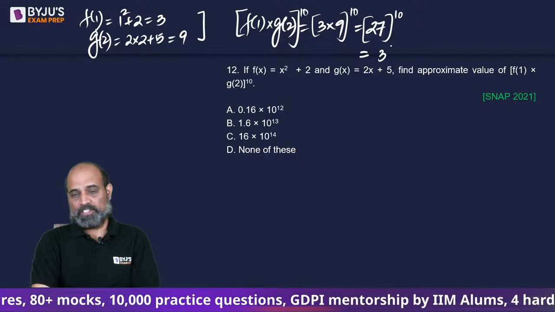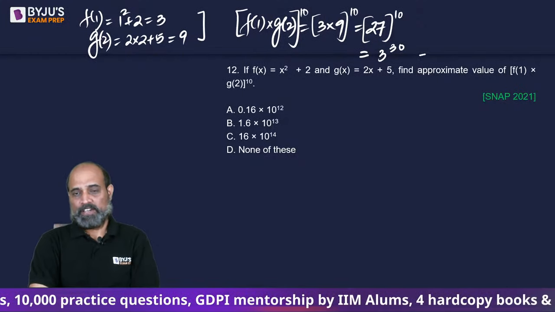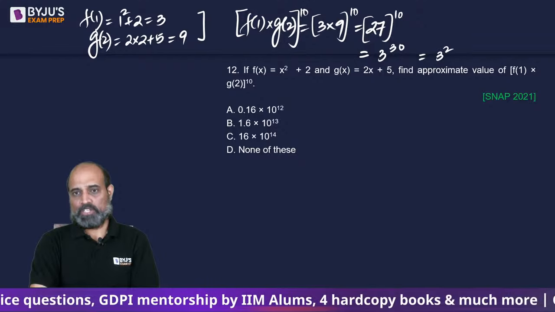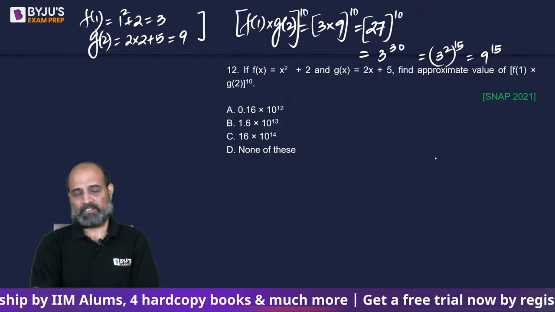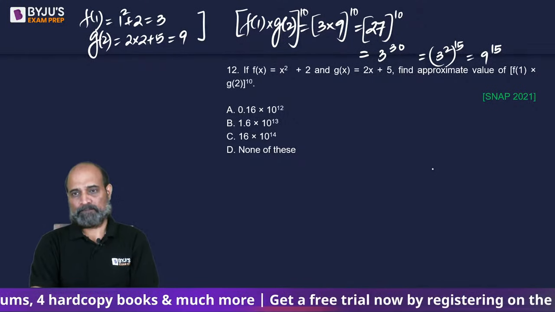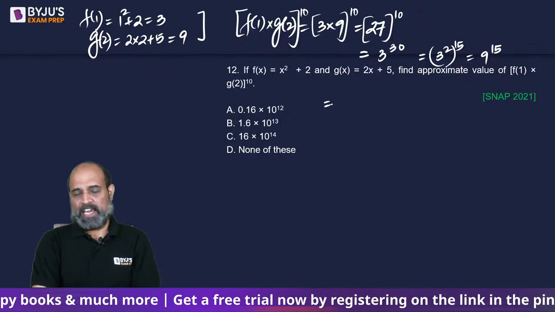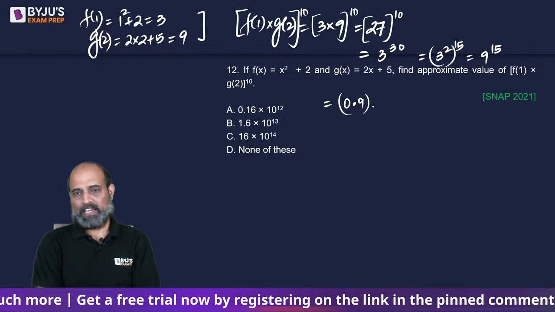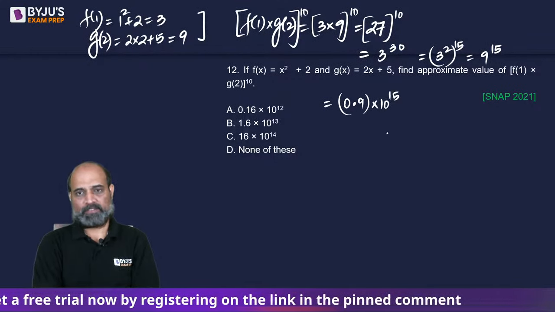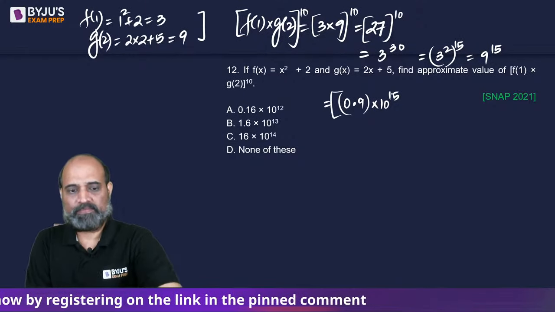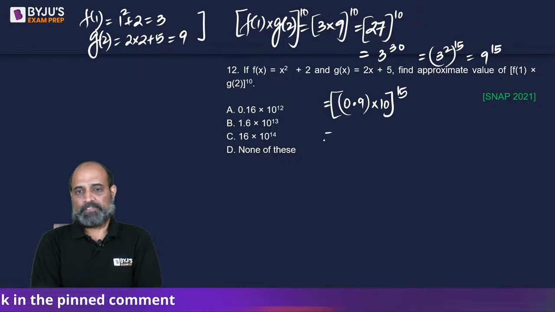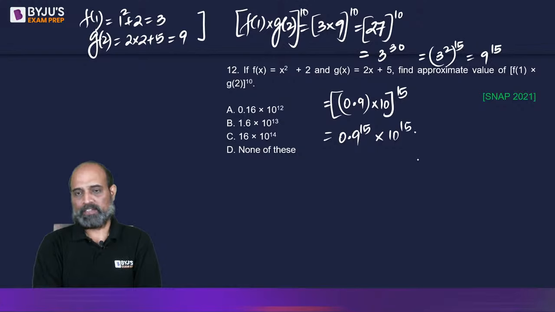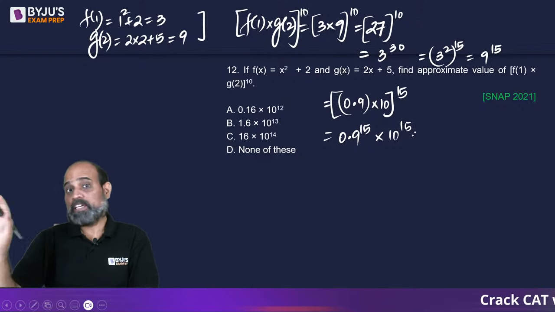See, this is actually 3 to the power 30, which can be written as 3 square whole to the power 15, which can be written as 9 to the power 15, which can be written as 0.9 into 10 to the power 15, which can be written as 0.9 to the power 15 into 10 to the power 15. So 10 to the power something has come out.